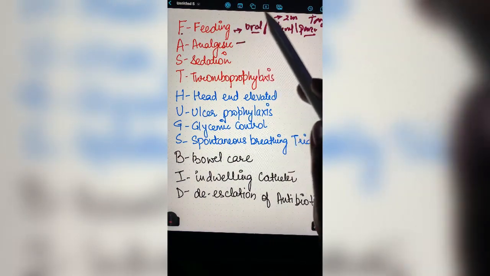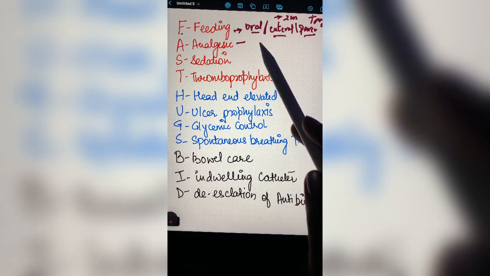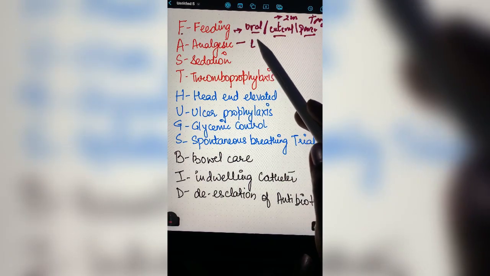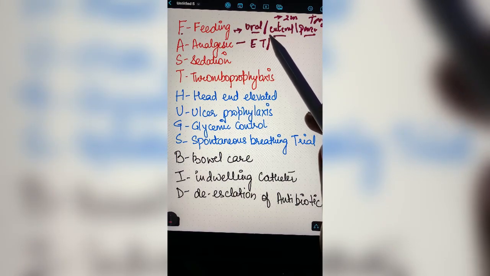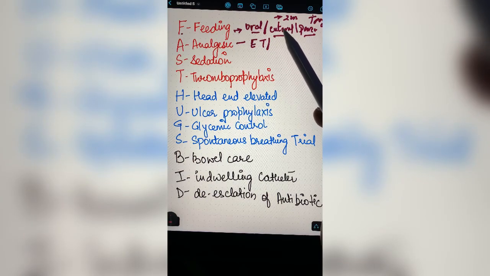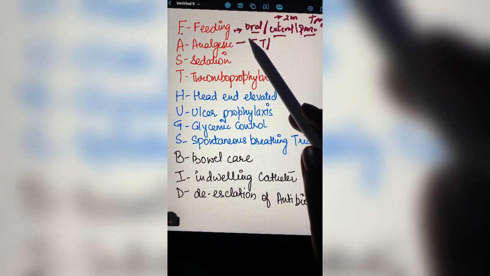Then we talk about analgesia. Analgesia is important to give to the patient who is on a ventilator, because of the ET intubation and the several procedures which are done on the patient, the patient may complain of pain. So to avoid that kind of pain, the patient has to be put on analgesics.